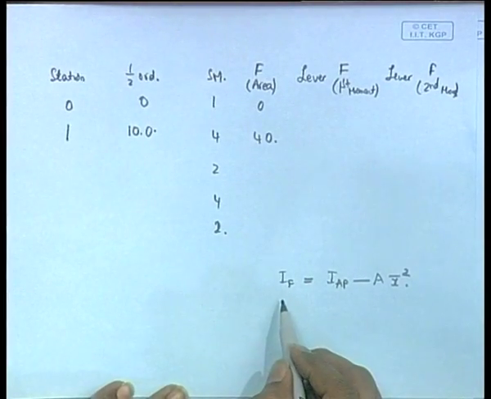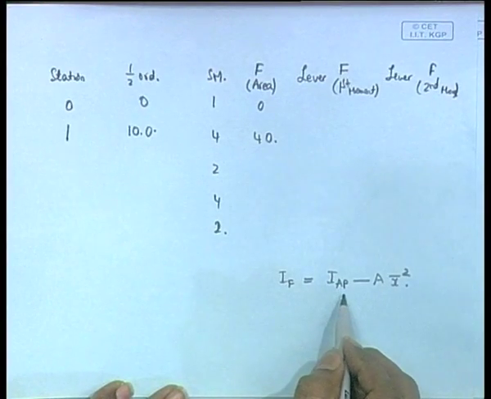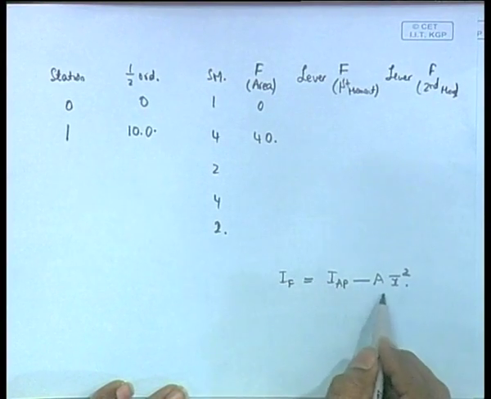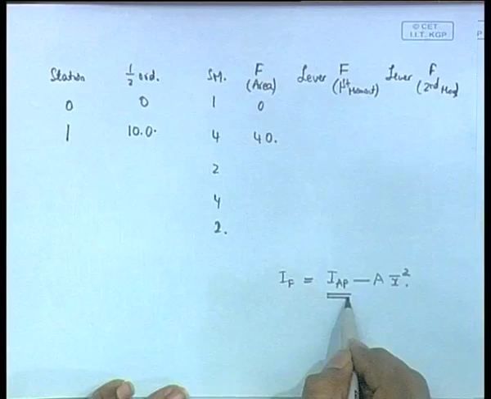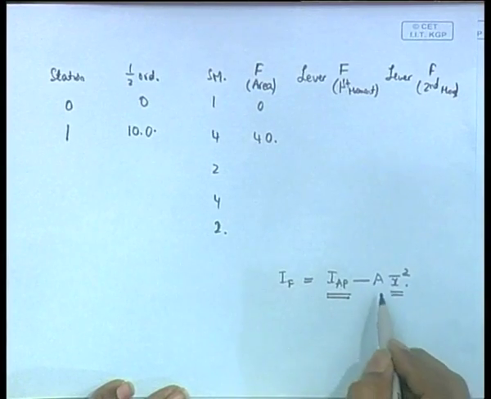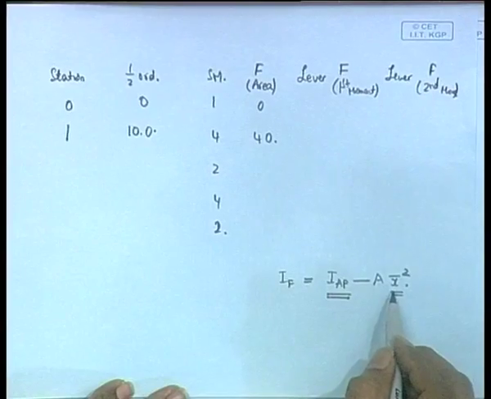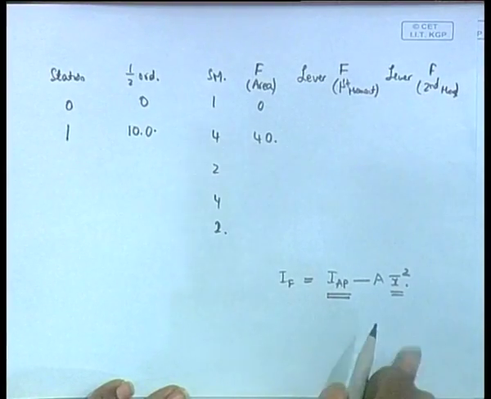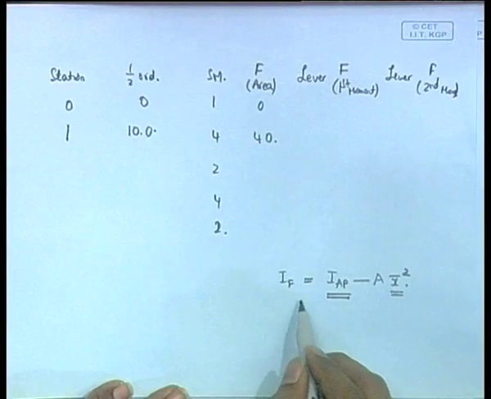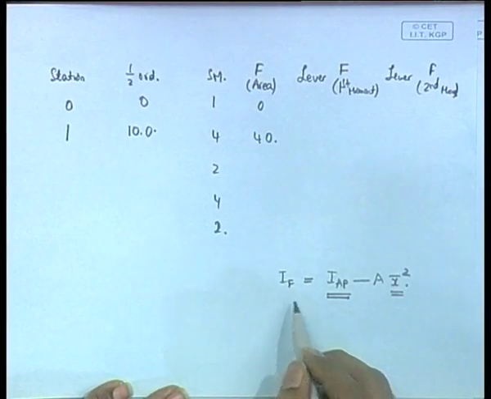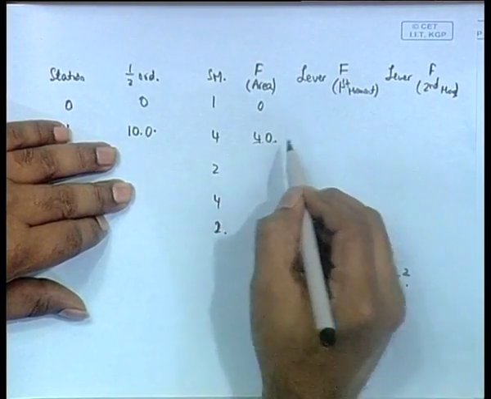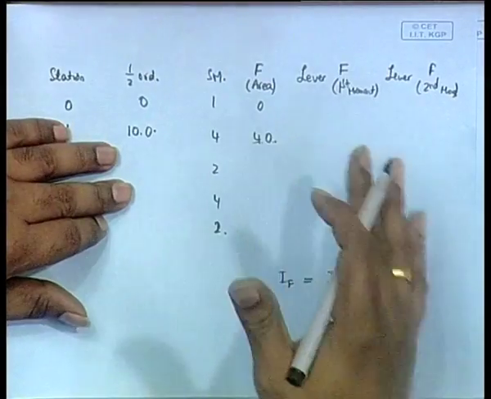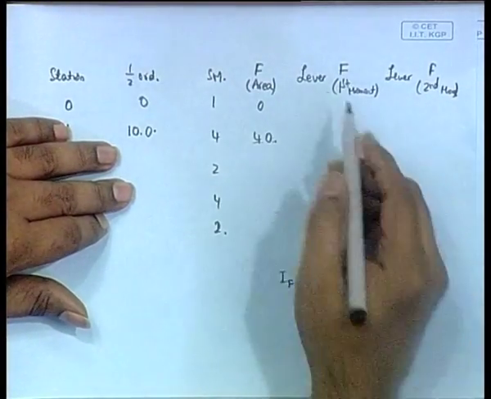So IF, I through the center of flotation, will be I about the half perpendicular minus A x bar square. Therefore we need to find I about the half perpendicular first, then we need to find x bar. A is the water plane area, x bar is the centroid of the water plane area, which is your center of flotation. This will give you I about the center of flotation. So we will follow this for 40, taking the lever from the half perpendicular only.